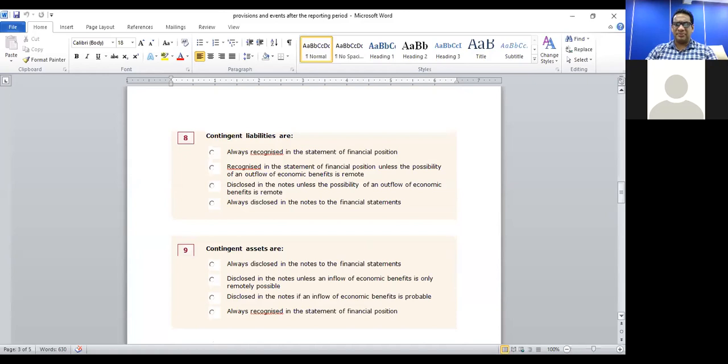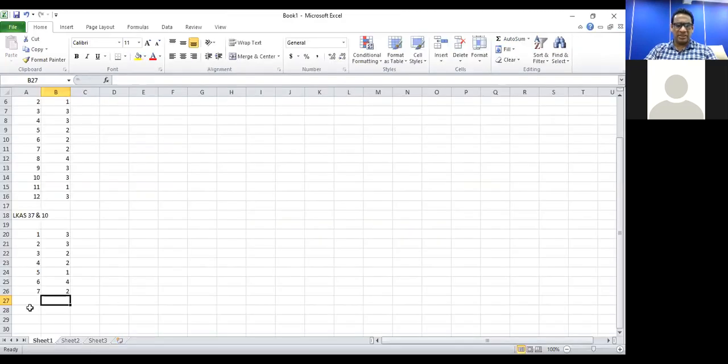Answer number 3. You disclose in the notes. Contingent liabilities you disclose in the notes unless, of course, the possibility is very remote. So if the possibility is remote, you will not make a disclosure. But if there's a possibility of something happening in the future, then you will disclose in the notes. So the correct answer is answer C or answer 3. Question number 8, correct answer is 3.